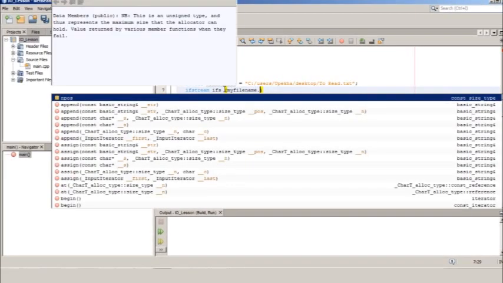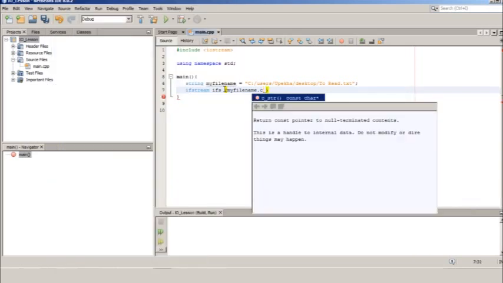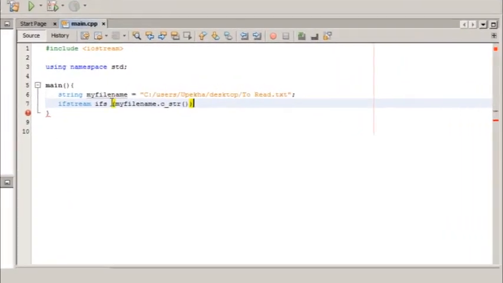Now we need to convert the value of my file name into constant chars, because the input file stream constructor does not take string values. It takes only constant chars. By using the c_str function, we can convert the value of a string variable into constant chars.